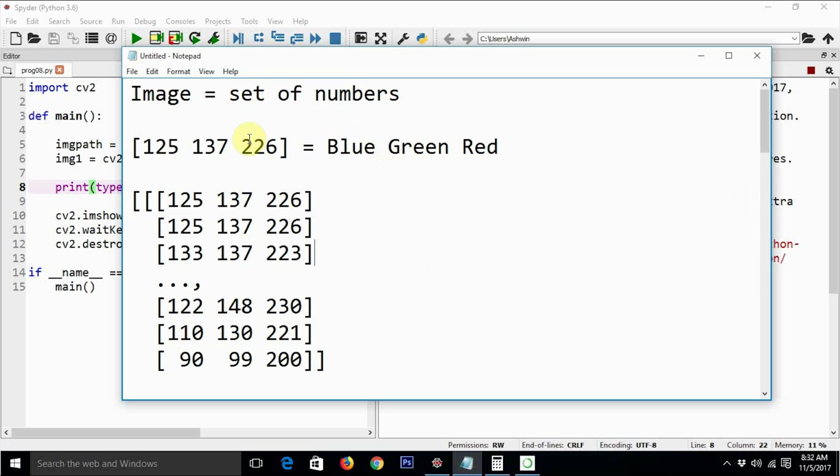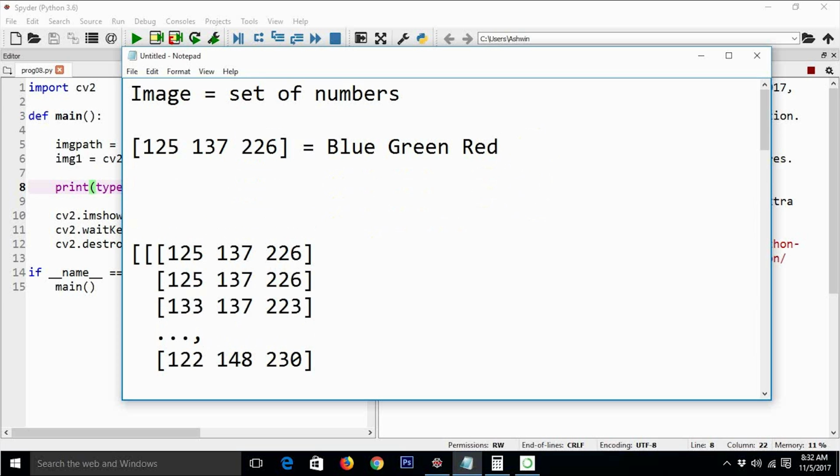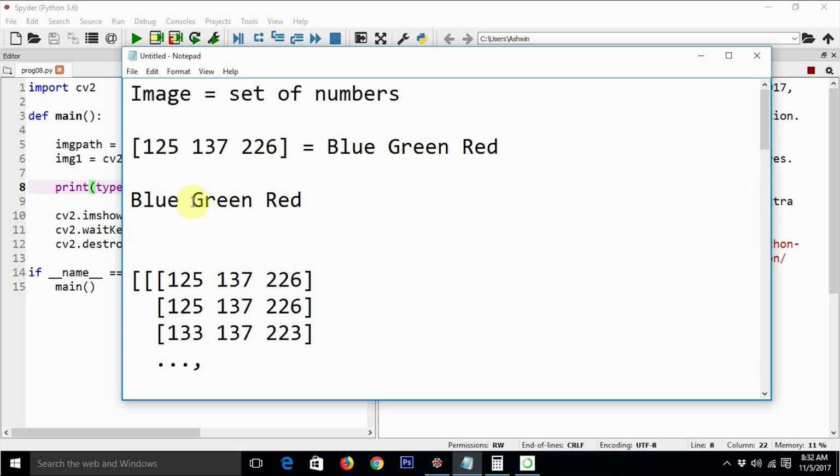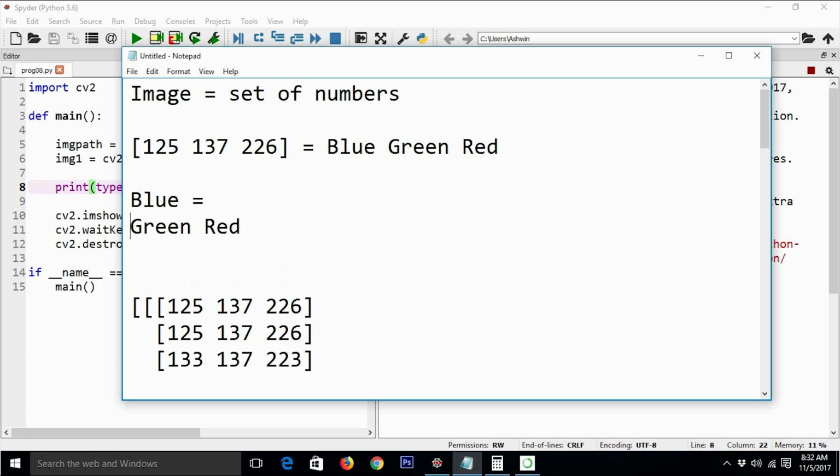The same way 137 is the intensity of the green channel, and 226 is not the intensity of blue, but of red. So we will write it in the proper format: blue, green and red. We are going to see in a moment why these values are like this and not something else. So blue is 125